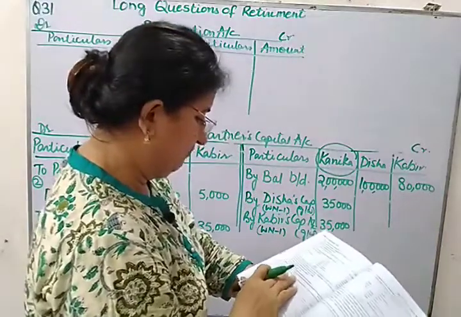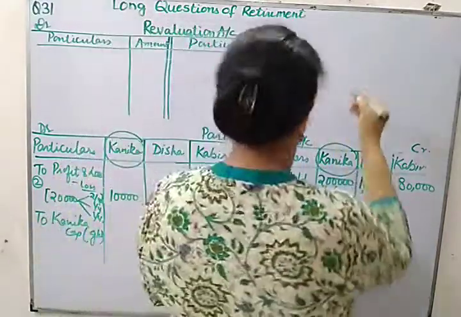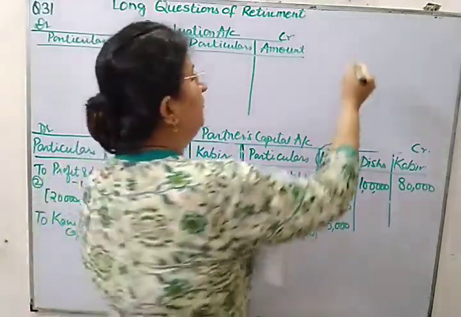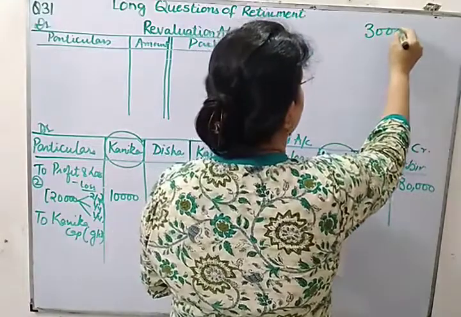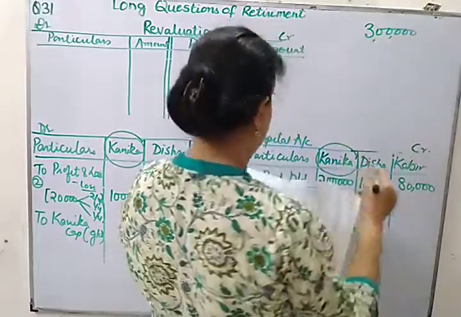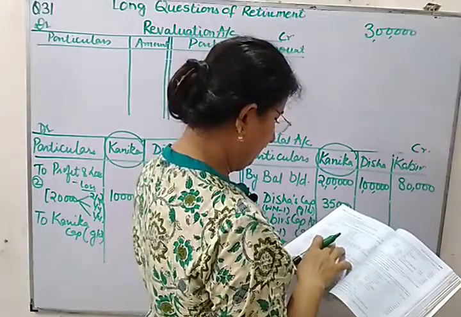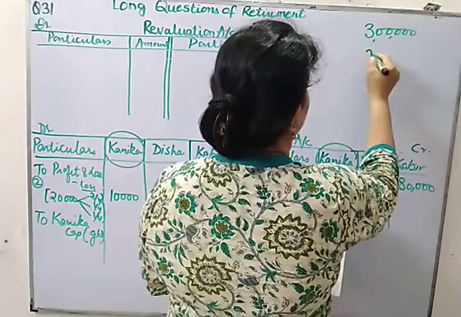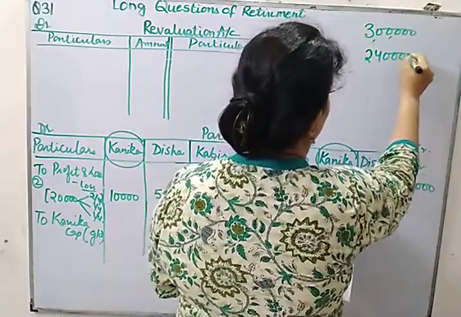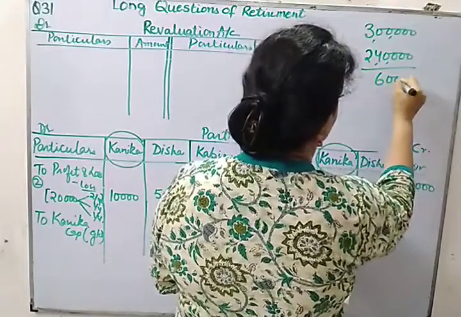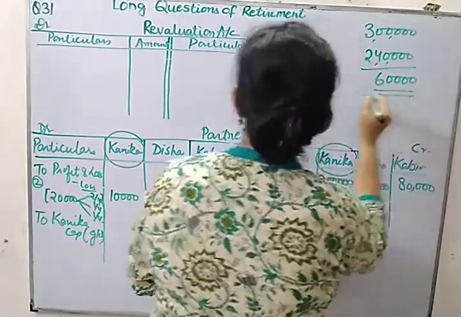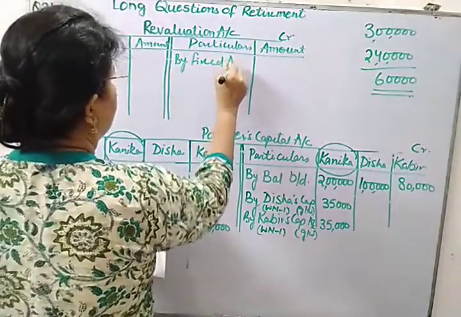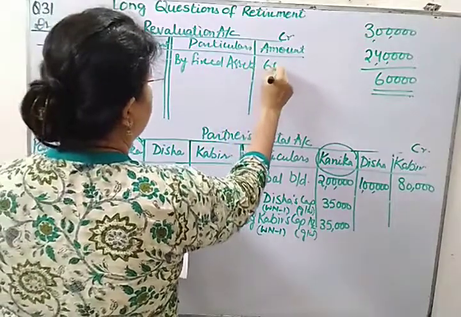So the first one is fixed assets were to be increased to 3 lakhs. And what is the value given in the balance sheet? It is 2,40,000. So the difference between 3 lakhs and 2,40,000 is 60,000. So it means there is an increase in the value of the asset by 60,000. So we'll be writing by fixed assets 60,000.